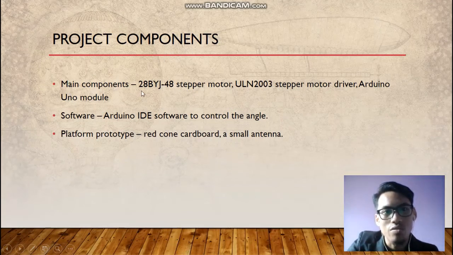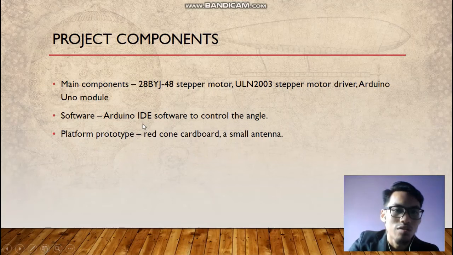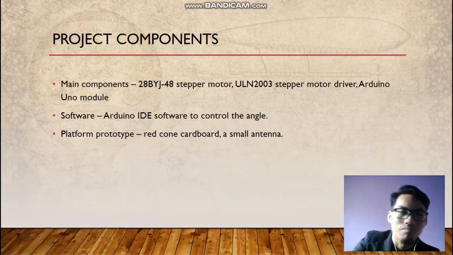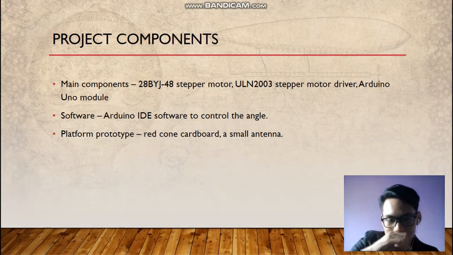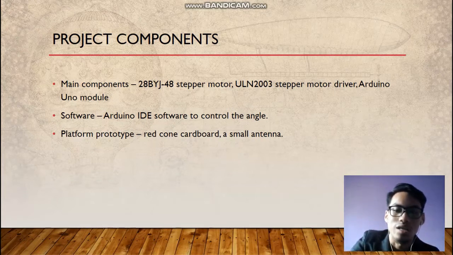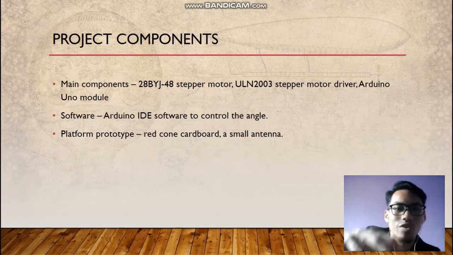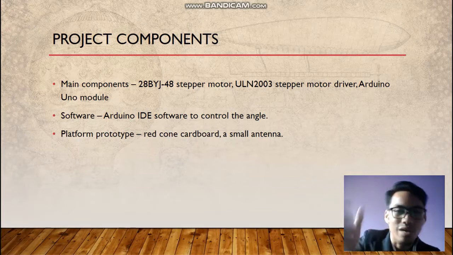Okay, so for the next part, the project components. The main components are the 28BYJ48 stepper motor, the ULN2003 stepper motor driver, and the Arduino Uno module. For software, we are using the Arduino IDE to control the angle, and for the platform prototype we are using cardboard and a small antenna, because we just assume that the antenna exists, since we focus more on the platform, not only on the antenna.